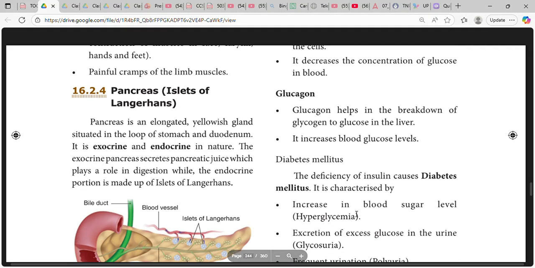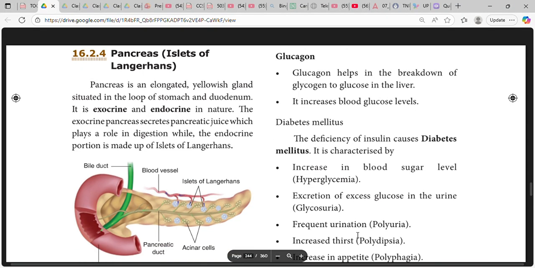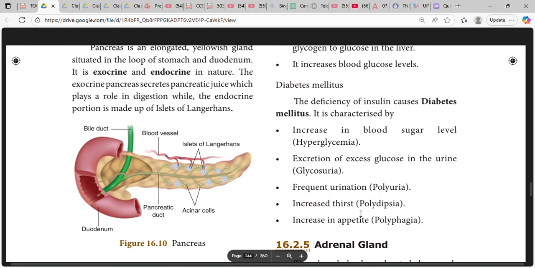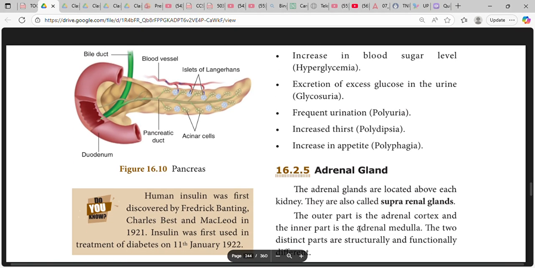The deficiency of insulin causes diabetes mellitus. It is characterized by increase in blood sugar level, hyperglycemia, excretion of excess glucose in the urine, glycosuria, frequent urination, polyuria, increased thirst, polydipsia, and increase in appetite, polyphagia.